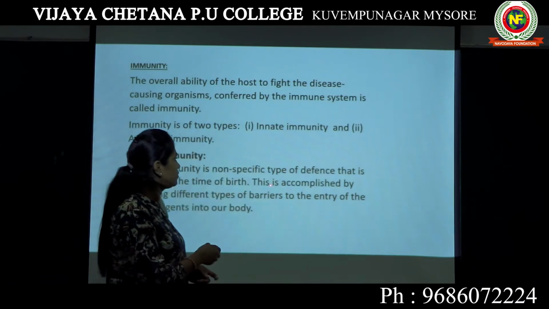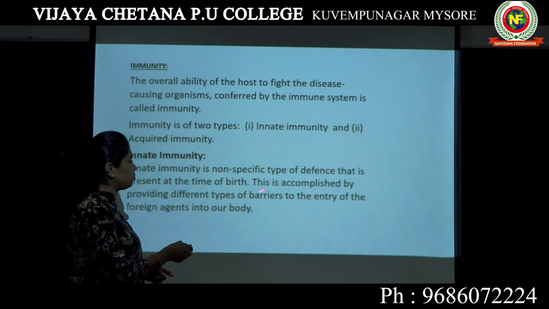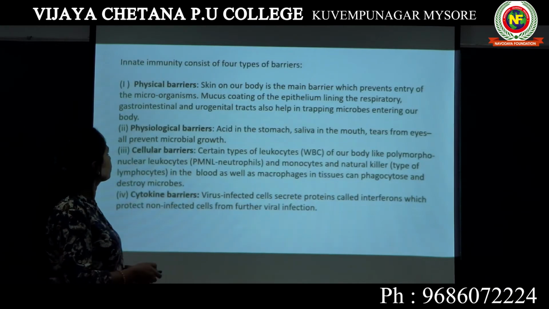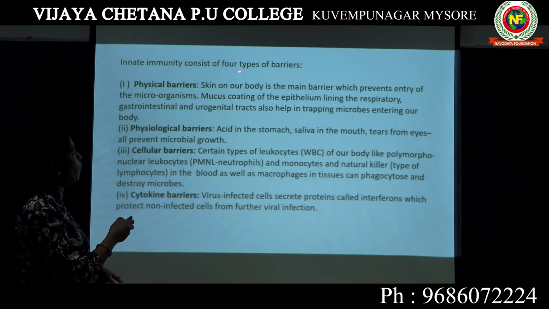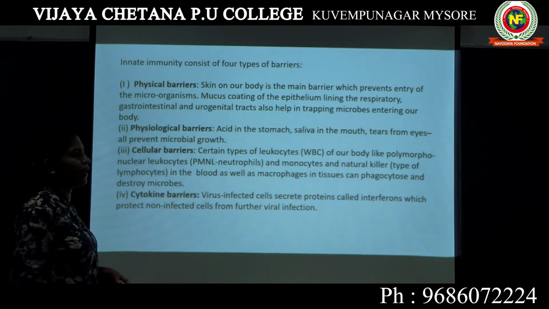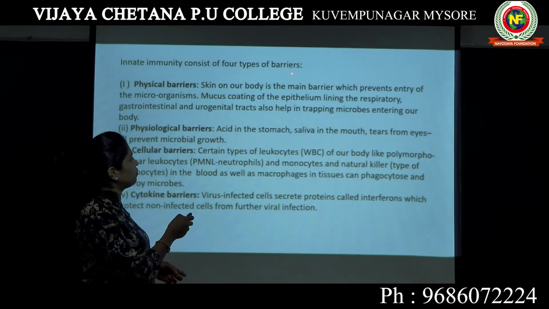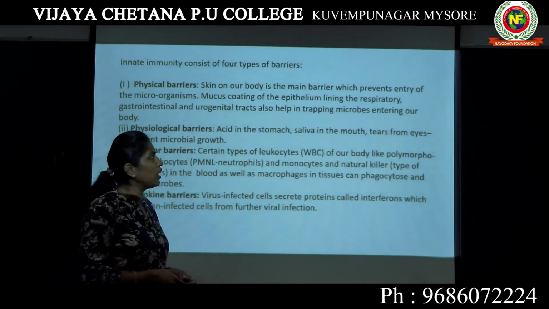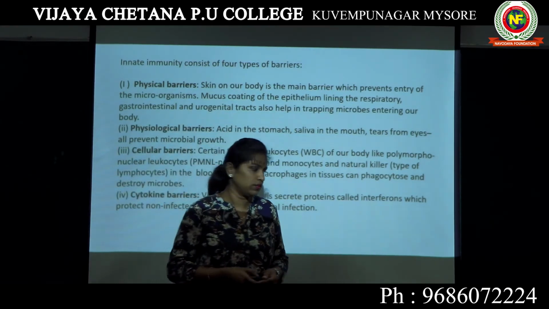So these barriers are actually giving innate immunity. Which are those barriers? We will study here. Under innate immunity, we have 4 different types of barriers. I will explain every barrier in detail.